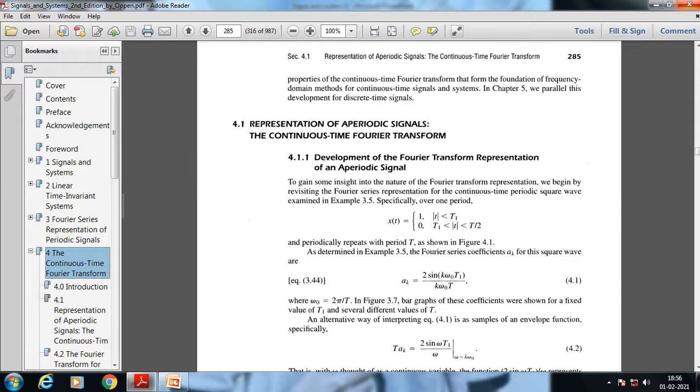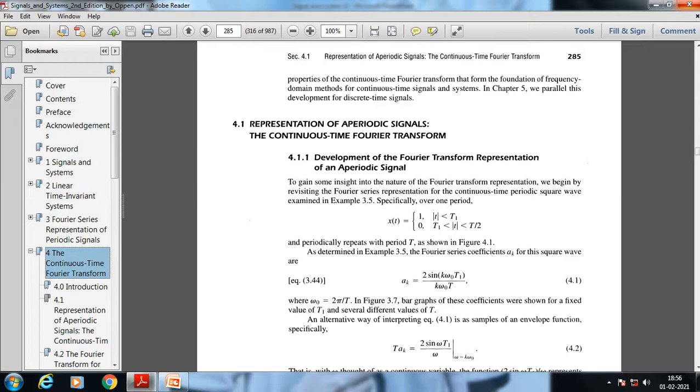According to Baptiste Fourier, we can represent a specific aperiodic signal as a linear combination of exponential functions. So that is the basic difference.